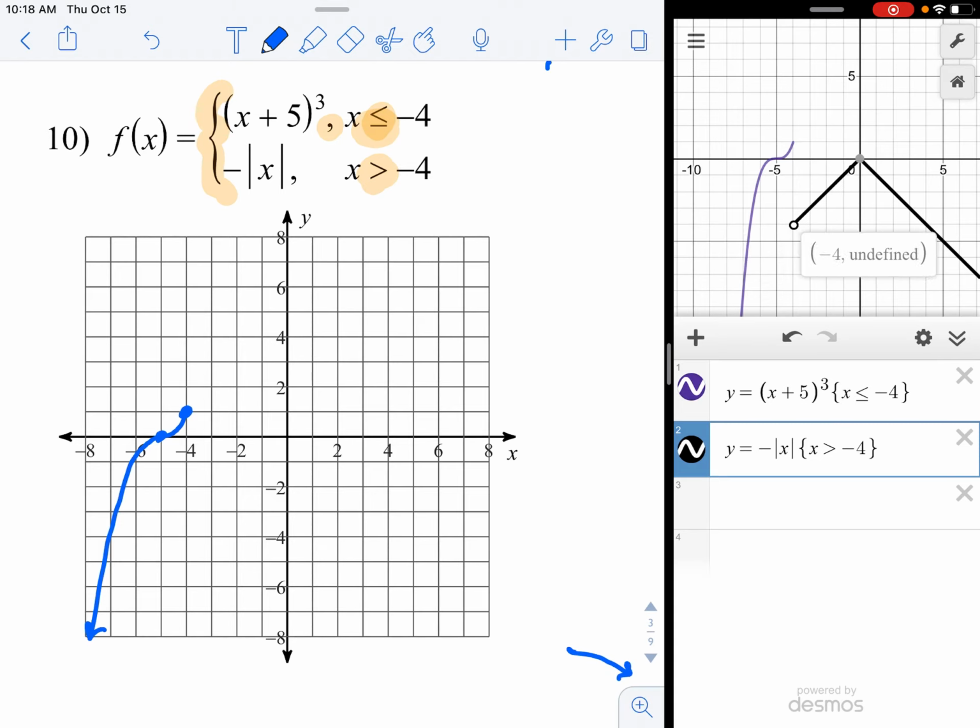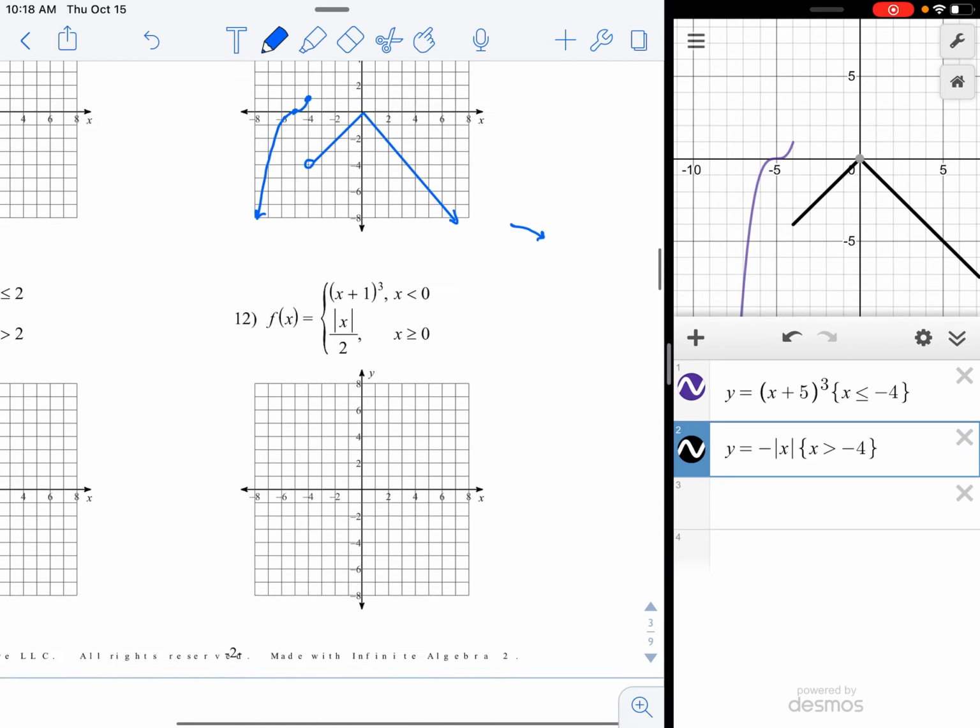So where is that point? It's approximately -4, -4. But instead of putting a dot here and drawing the V shape, I don't want to do that. I want to put a circle here and then the V shape. And this is going to be a critical part of your work. You have to get the dots and the circles correct.